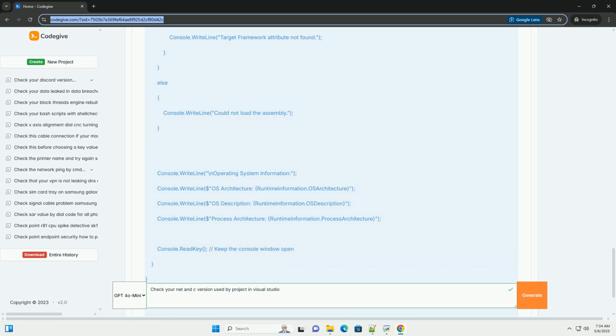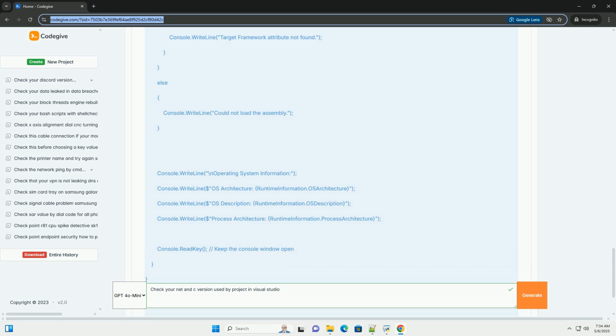Why is this important? Compatibility. Ensuring that your project targets a compatible .NET version is critical for preventing runtime errors. If a project targets a newer .NET version than the environment it's deployed to, it won't run.